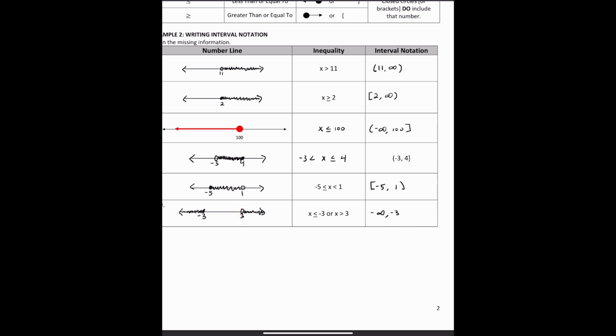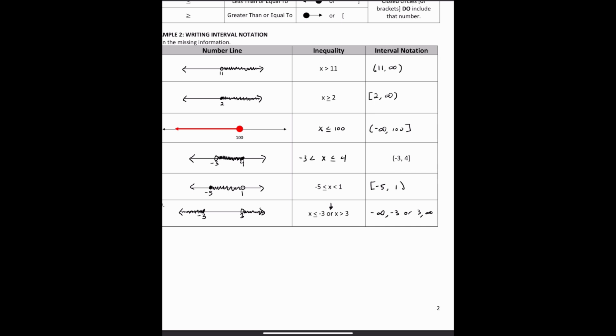So first we have -infinity, -3. We write or, because that's what we have here, or 3, comma, and then it's going towards positive infinity.